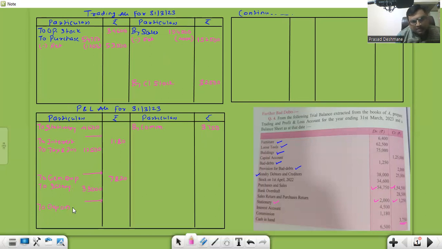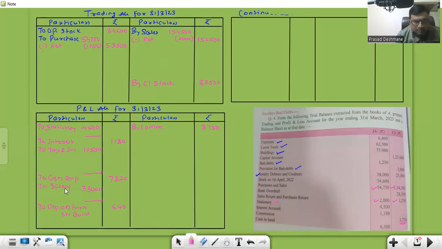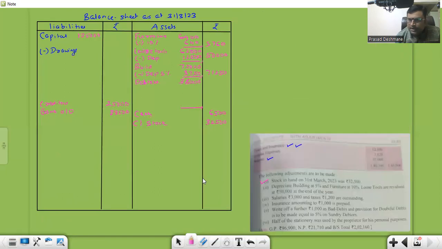Depreciation on furniture 640, building 3,750, and loose tools 12,500. Correct? Any doubt?